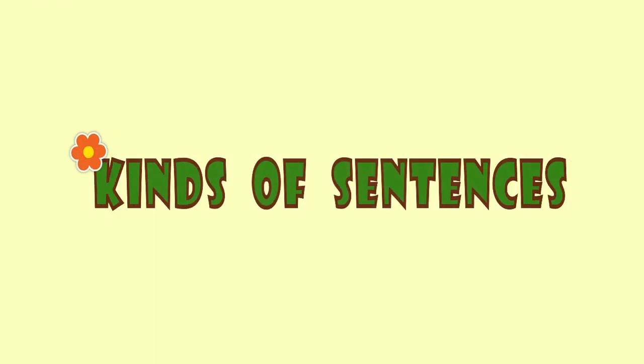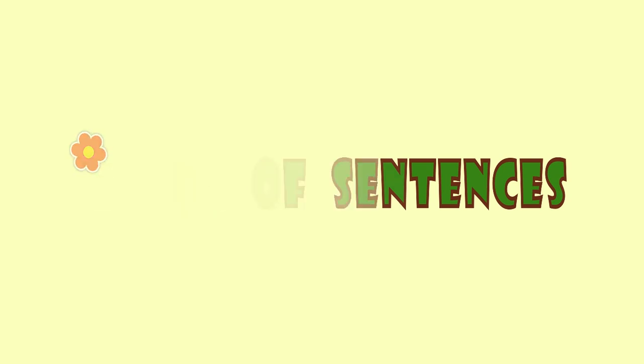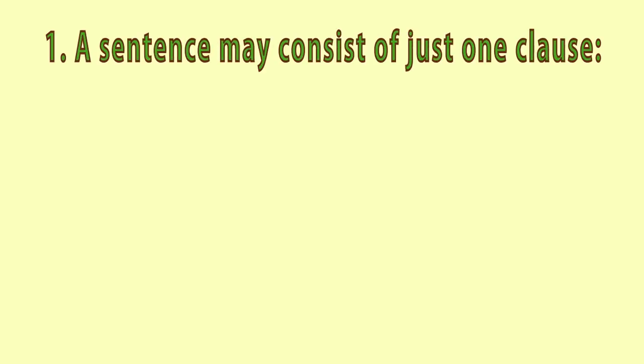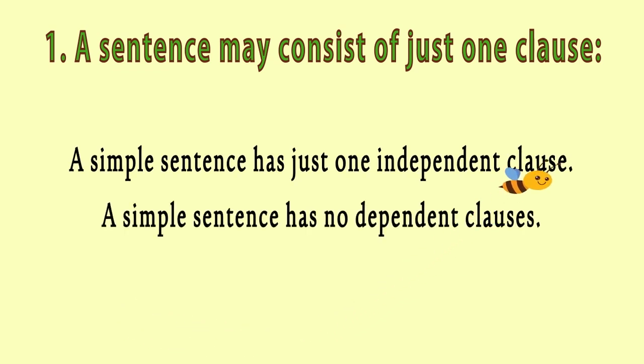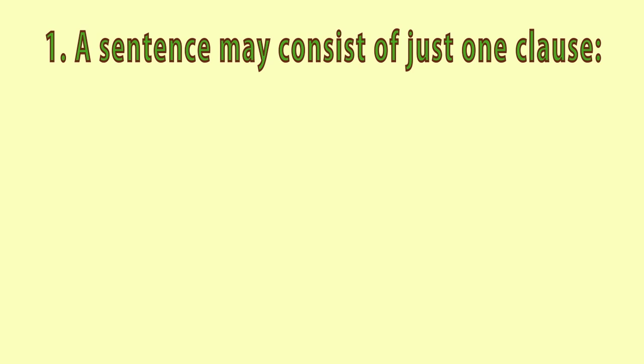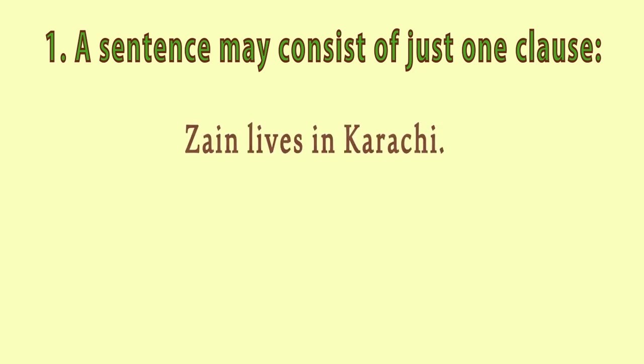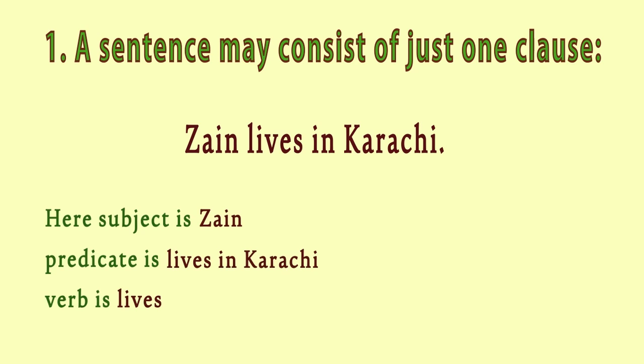Kinds of sentences. A sentence may consist of just one clause. A simple sentence has just one independent clause. A simple sentence has no dependent clauses. Zain lives in Karachi. Here the subject is Zain. The predicate is lives in Karachi.